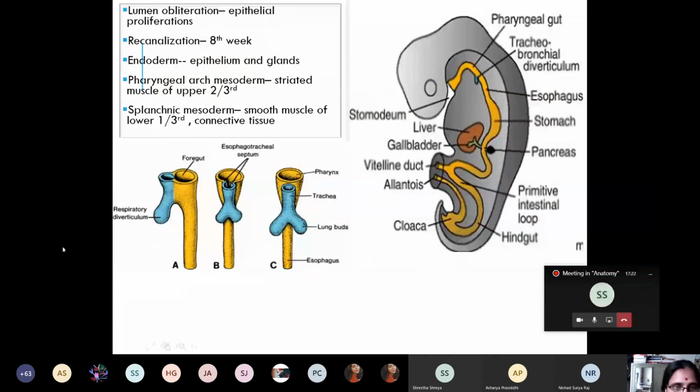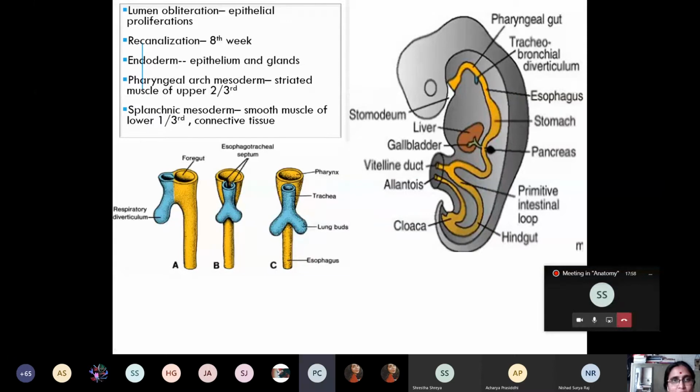Are you following? Here you can see, can you see this in the blue color? This is respiratory diverticulum, yellow color is the foregut, whose posterior part gives rise to the esophagus, and these folds are known as tracheoesophageal folds, which fuse with each other to form the tracheoesophageal septum and separate anteriorly the respiratory diverticulum from the posteriorly placed pharynx and esophagus. Are you confident on the development of esophagus?